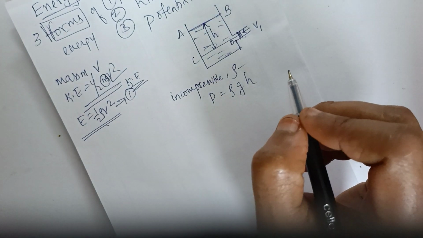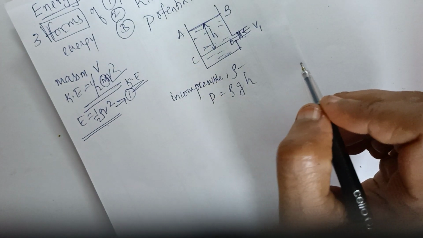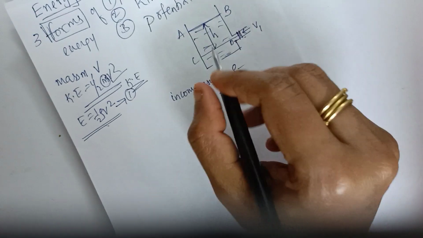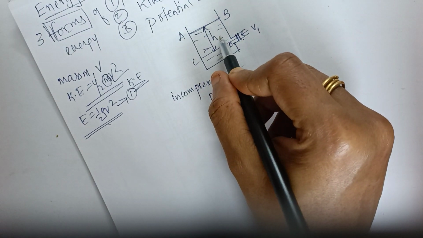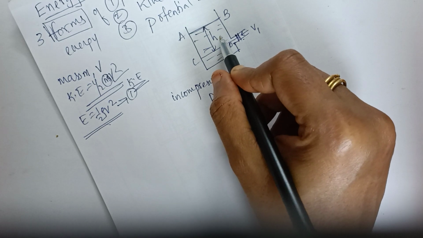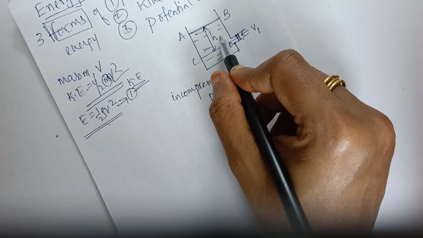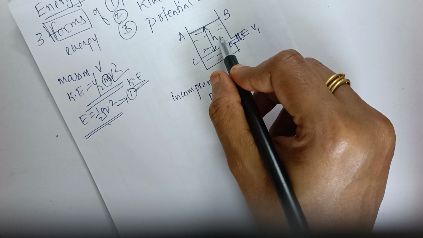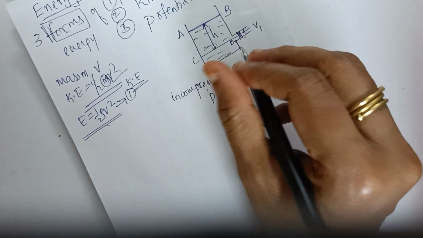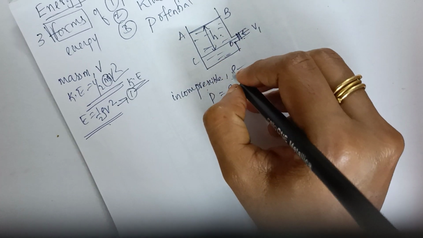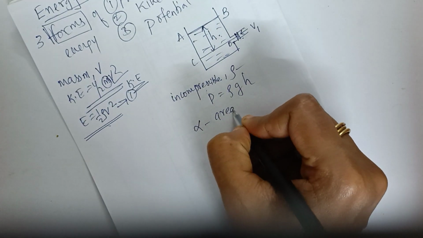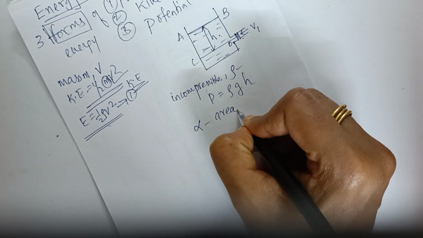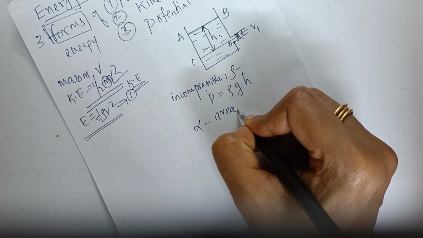Okay, rho g h. And if more liquid is, in this tank, more and more liquid, if you are forcing or if you are putting more and more liquid into this tank, okay, what will happen? We have to, we put a piston and push more and more liquid in. And we are assuming that let alpha be the area of cross section. The cross section of the piston has area alpha.